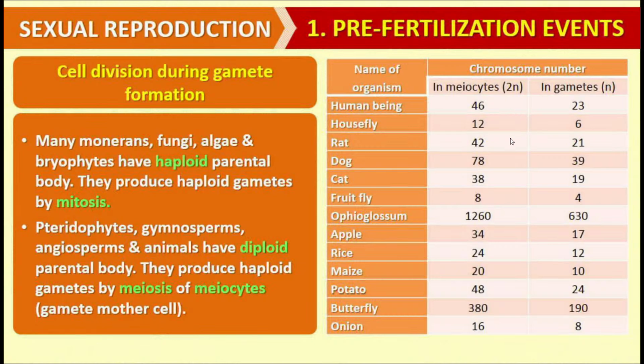Likewise, I can also cite the example of a housefly, which has 12 chromosomes in the somatic cells as well as in the cells of testes and ovaries. And at the time of gamete formation, only 6 chromosomes remain in the sperm or in the egg of the housefly. And thereafter, the sperm, having 6 chromosomes, and the egg, having 6 chromosomes, unite during fertilization, and finally the zygote is formed, which again maintains the chromosome number at 12. And this zygote later on develops into the adult animal by the process of growth and development.